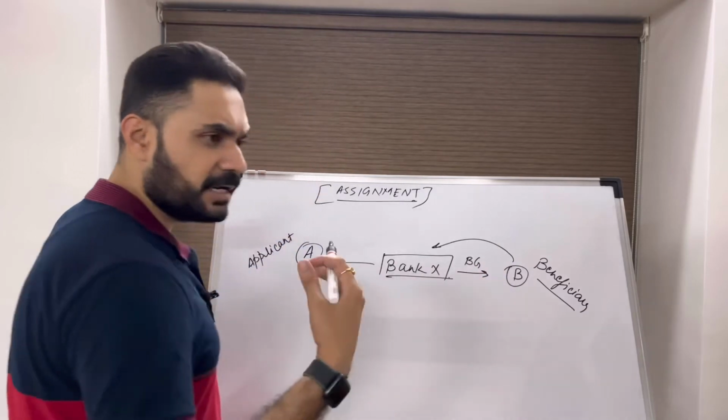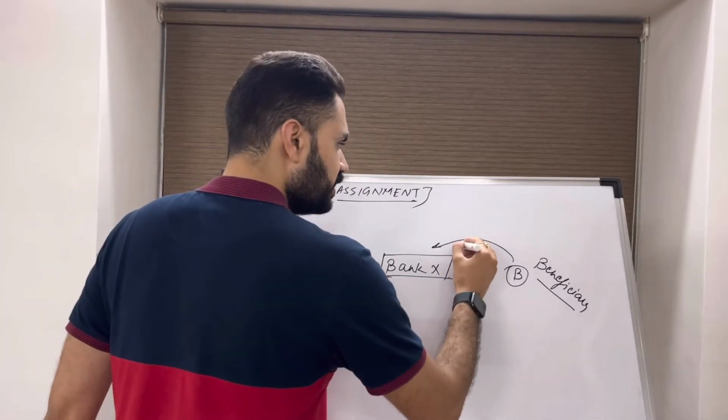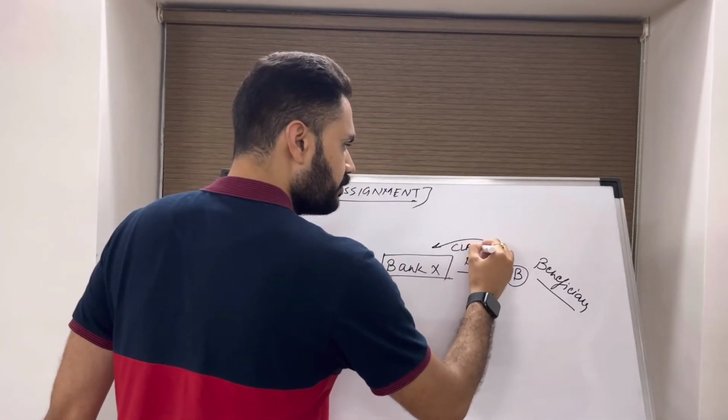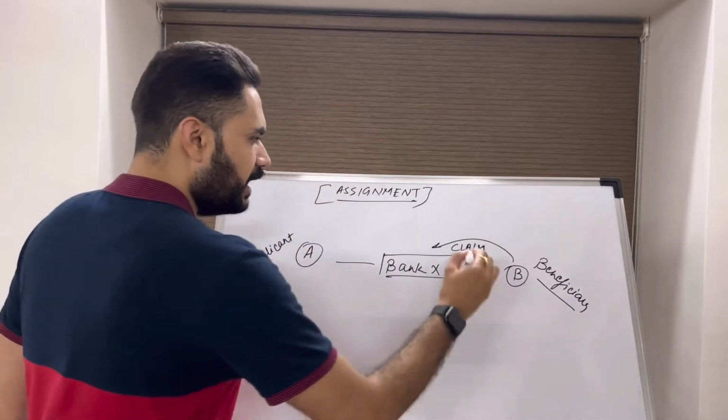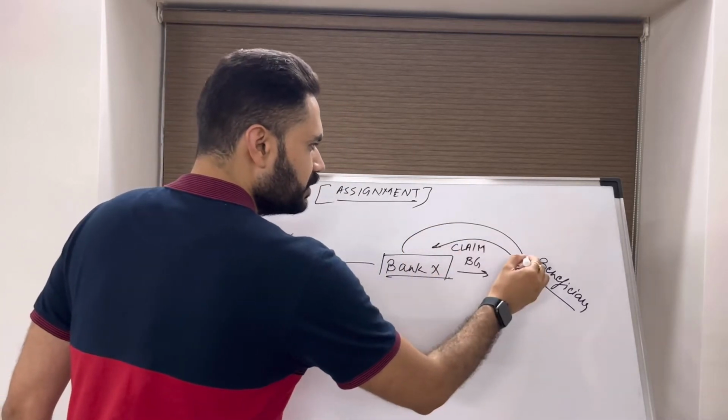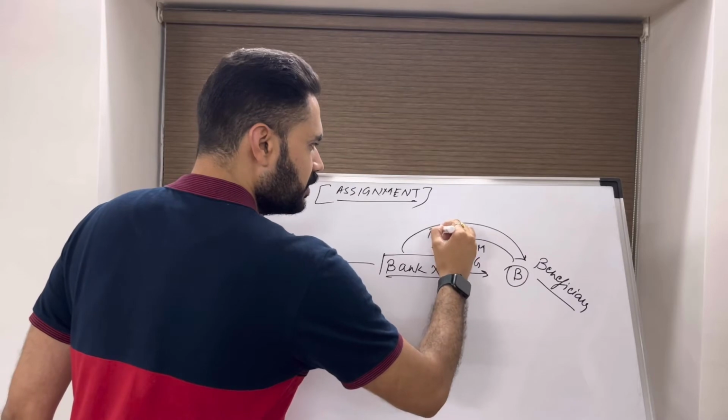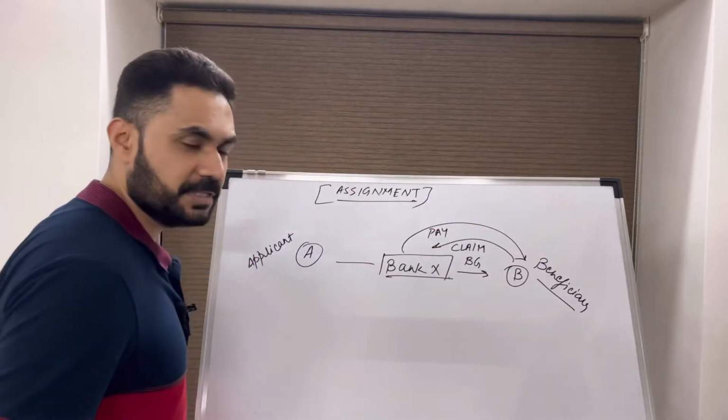Under the ideal scenario, the beneficiary will lodge the claim and the bank will be making payment to the beneficiary.